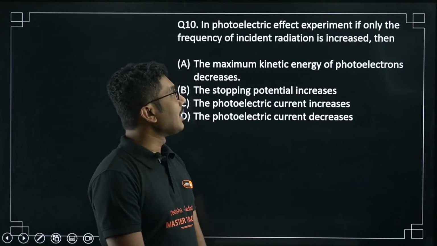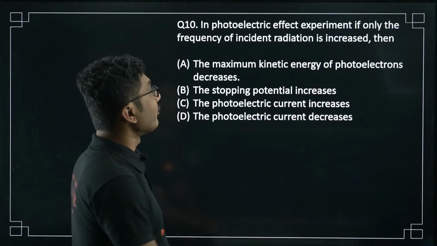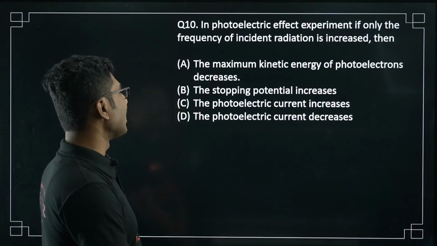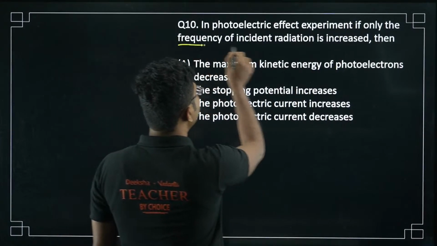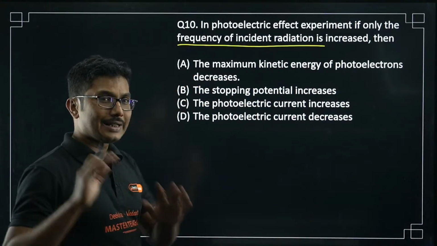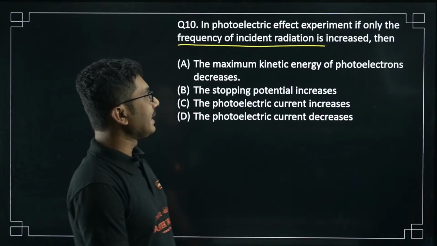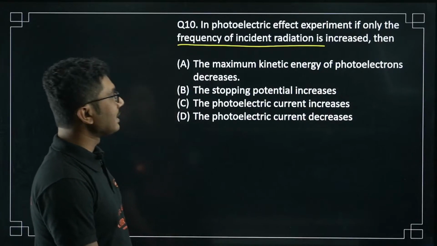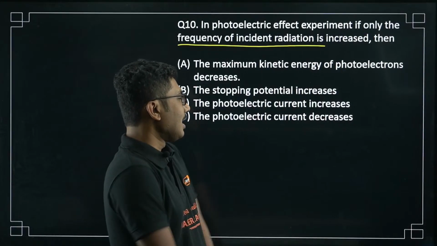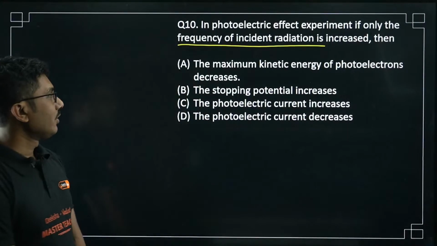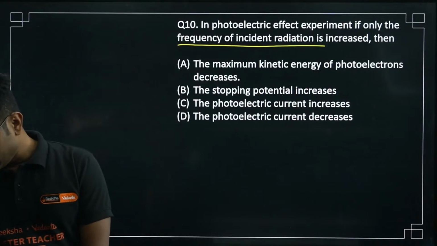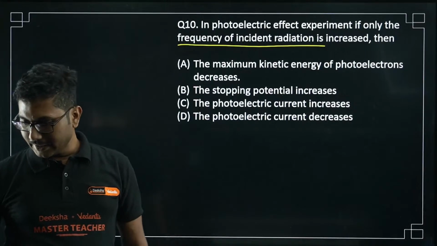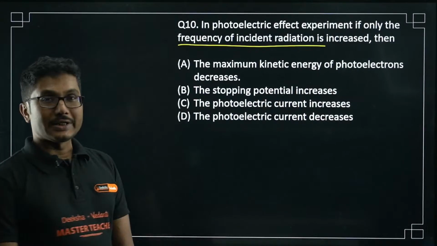In the photoelectric effect experiment, if only the frequency of incident radiation is increased, then what will happen? So you have increased the frequency of incident radiation, but the intensity is kept the same. The maximum kinetic energy of the photoelectrons decreases, the stopping potential increases, the photoelectric current decreases, the photoelectric current increases. So what will happen to it? Chandan is saying 10B. So stopping potential increases, right?